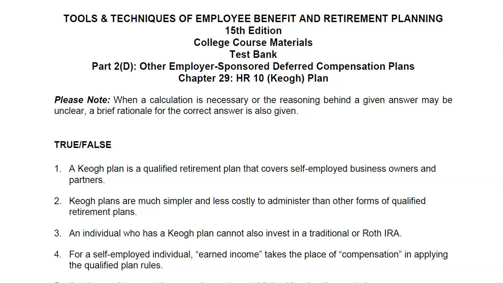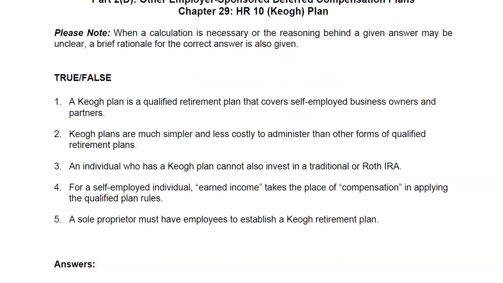Number 3. An individual who has a KEO plan cannot also invest in a traditional Roth IRA. That is false. Question 4. For a self-employed individual, earned income takes the place of compensation in applying the qualified plan rules. That is true. Question 5. A sole proprietor must not have employees to establish a KEO retirement plan. That is false. A sole proprietor, one individual, may have a KEO retirement plan.